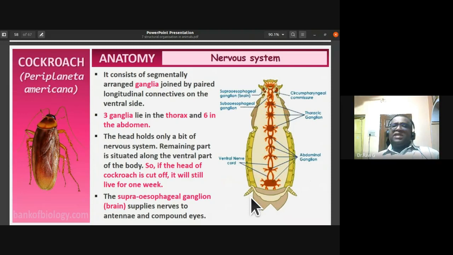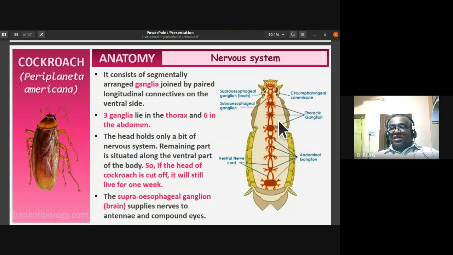But nervous system in case of cockroach is of primitive type. It consists of segmentally arranged ganglia, joined by paired longitudinal connectives on the ventral side. So you find the paired longitudinal connectives joining these ganglia. Three ganglia lie in the thoracic region and six in the abdominal region. So that is the components of the nervous system.